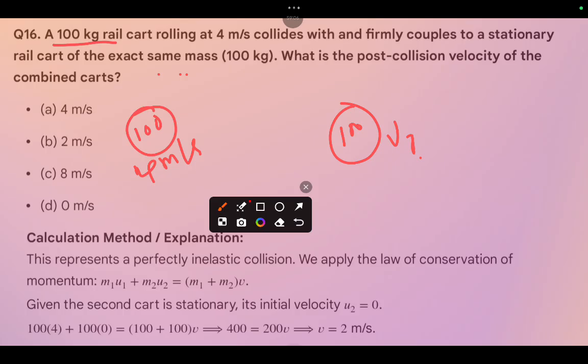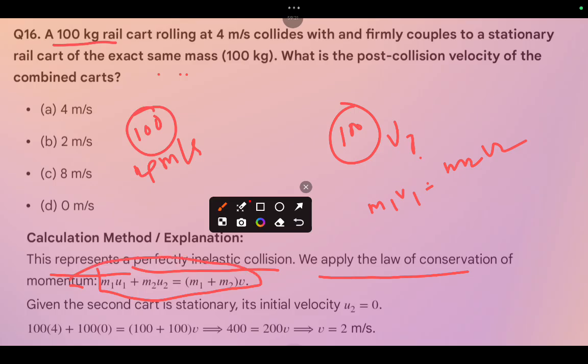So we go with the conservation of momentum formula, m1 u1 plus m2 u2 equal to m1 v1 plus m2 v2. Here this represents a perfectly inelastic collision, so we apply the law of conservation of momentum. We can use this simple formula: m1 u1 plus m2 u2 equal to m1 v1 plus m2 v2. Here the post-collision velocity is the final velocity you need to find.